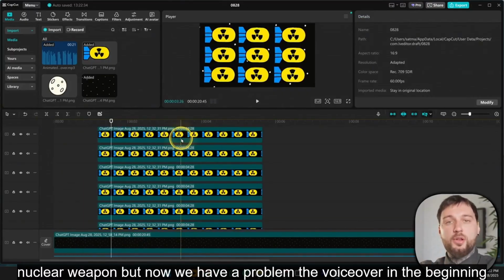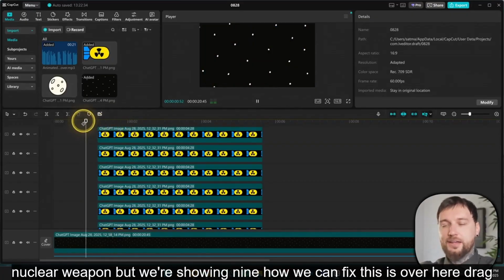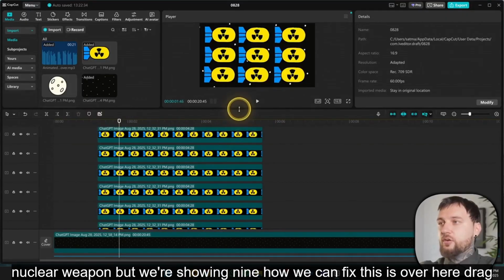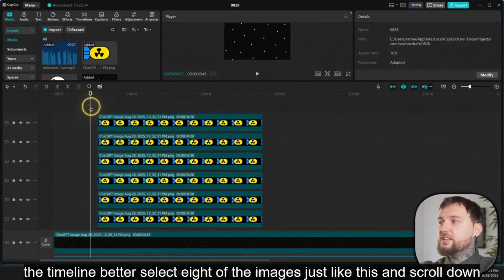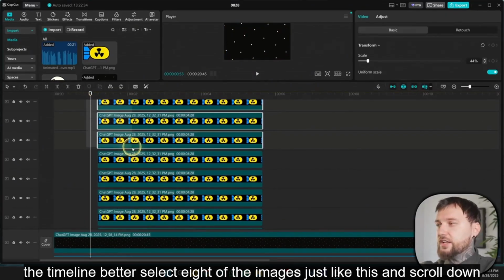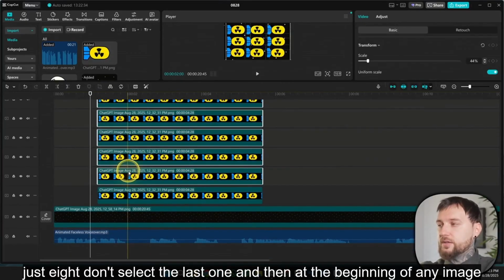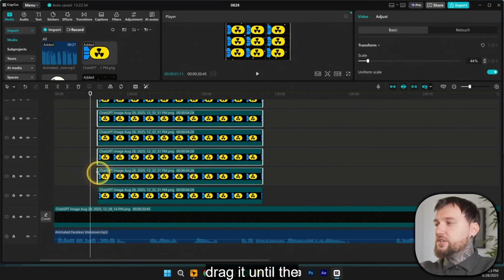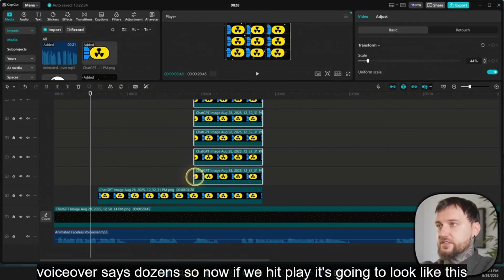But now we have a problem. The voiceover in the beginning mentions just 1 nuclear weapon, but we're showing 9. How we can fix this is over here, drag this up so we can see the timeline better. Select 8 of the images just like this and scroll down while you're selecting just 8. Don't select the last one. And then at the beginning of any image, drag it until the voiceover says dozens.